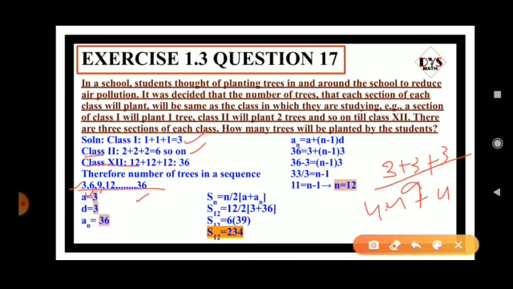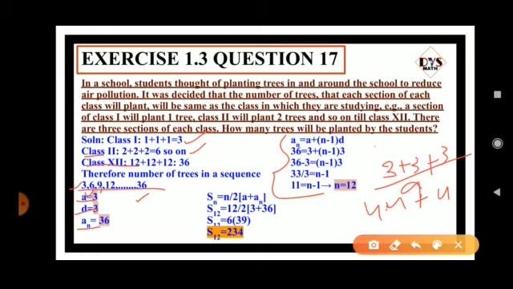Using this sequence, let me write A equals 3, D equals 3, and the last term An is 36. Using this, let me find n. Or you can write n equals 12, because the number of classes is 1, 2, 3 up to 12, so directly you can take 12. But to confirm or verify, you can find it out. An equals A plus n minus 1 into D. So 36 equals 3 plus n minus 1 into 3.